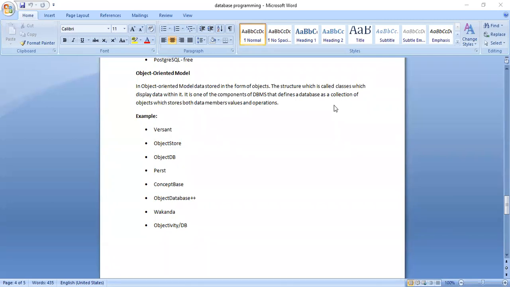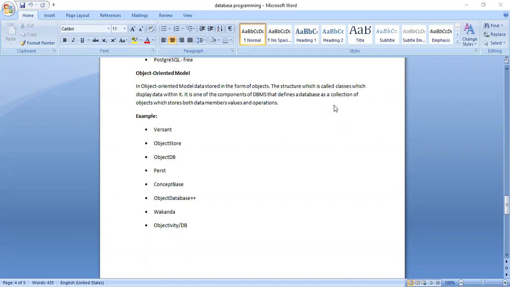When the data is stored in this kind of object-oriented model DBMS software, it is going to be stored only in terms of objects. Now you see the examples: Versant, ObjectStore, ObjectDB, Perst, ConceptBase, ObjectDatabase++, Wakanda, Objectivity/DB. These are all different object-oriented DBMS softwares.